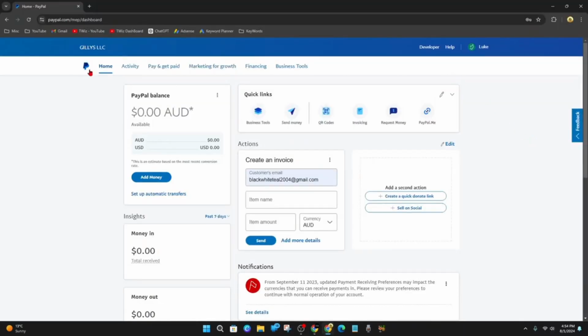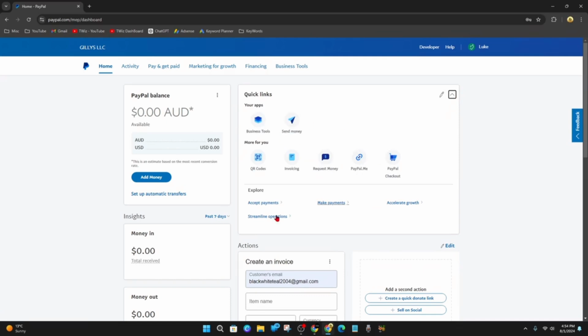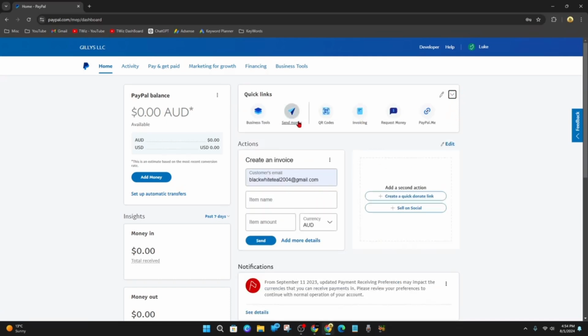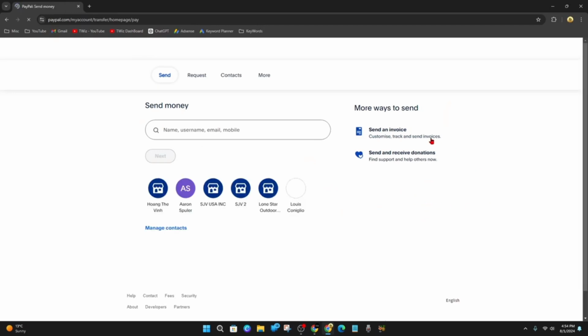Alright, as you can see, I'm inside my PayPal account here. And now from here, what you want to do is click on Send Money under Quick Links. If it doesn't appear here, you can click on the little drop-down menu and it will appear under that. So once you've done that, click on Send Money. This will transfer you to another page.